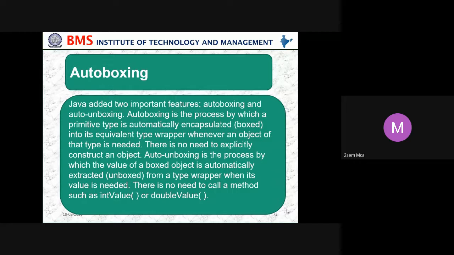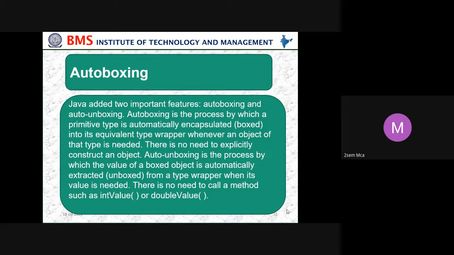So what is boxing and autoboxing? Autoboxing and autounboxing. Java added two important features, that is autoboxing and autounboxing. Autoboxing is a process by which a primitive type is automatically encapsulated, that is boxed, into its equivalent type wrapper whenever an object of that type is needed.